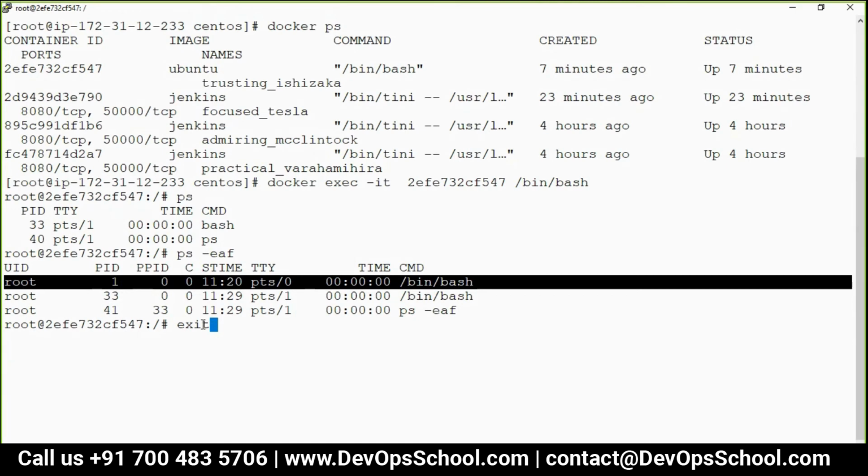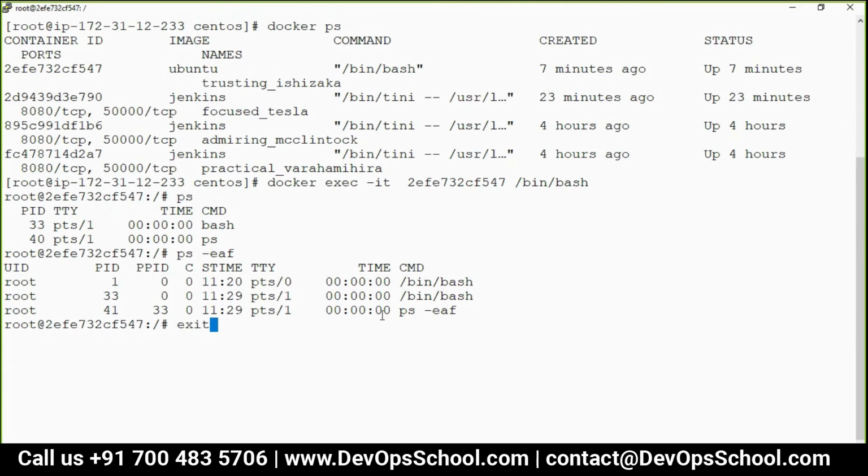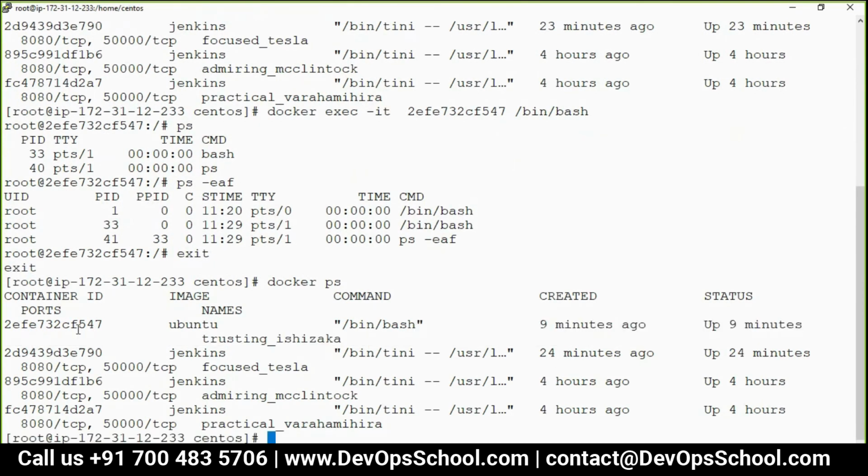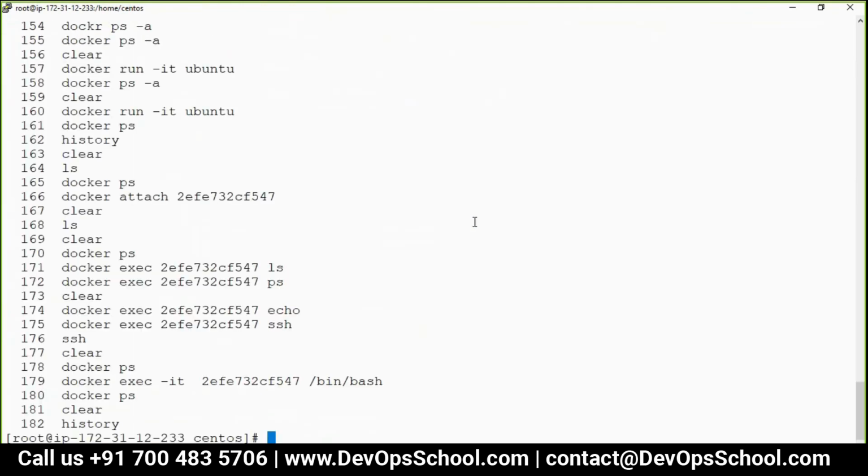So here I'm killing exit. That means I'm killing this bin bash. That means 33. So 33 should not kill the container. And you see here, still it is running. So guys, this is the behavior of this container with exec.